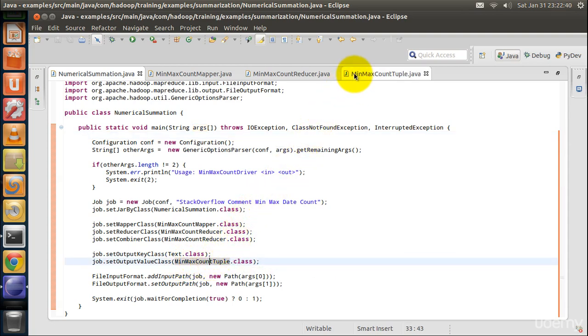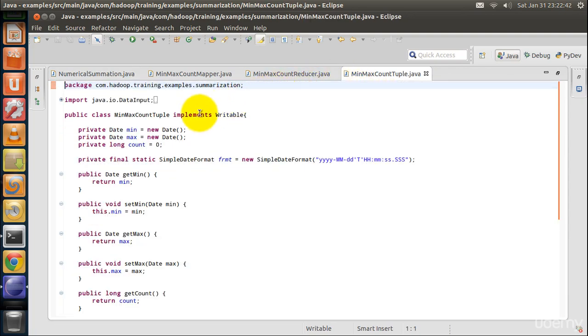In our example, we have to calculate three things for each user. We have to calculate when was the first time a user commented. That is the minimum creation date. We have to calculate when was the last time a user commented. That is the maximum creation date. And finally, we have to calculate the total number of comments from each user.